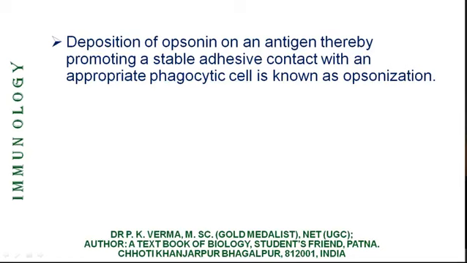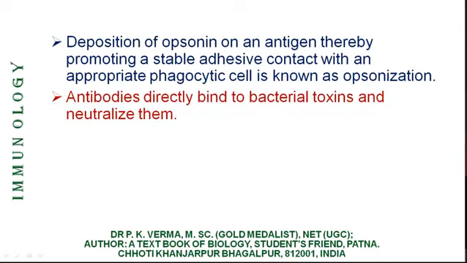A capsule contains chemicals that are bitter in taste. It is coated with sugar and you can engulf it very easily. It becomes palatable. Similarly, when opsonin coats the antigen, the phagocytic cells, the neutrophils and monocytes, can eat the antigen forming virus or bacteria. That is called opsonization.